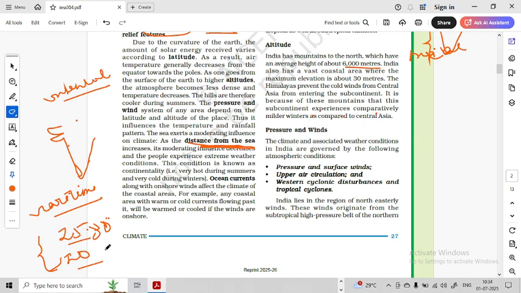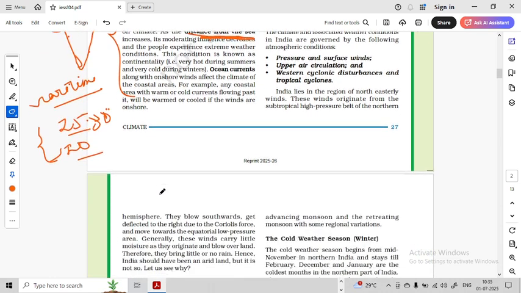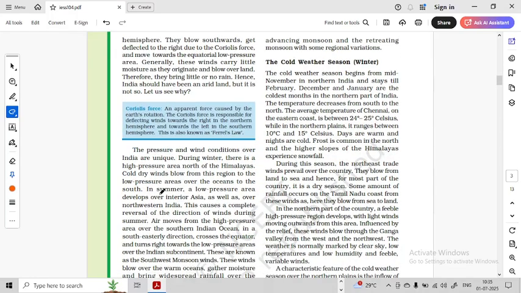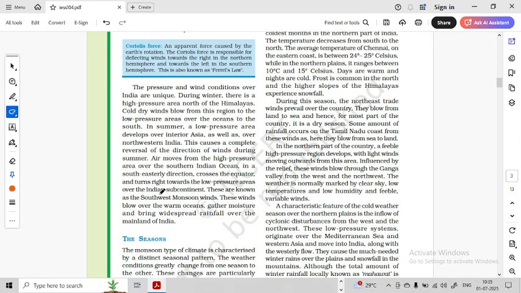But if we talk about Delhi, in Delhi we have temperatures of minus 2 to 3 degrees Celsius in winter as well, and in the summer season the temperature can go up to as high as 50 degrees Celsius, right? So this is called a continental type of climate. So distance from the sea affects the climatic variation of a particular place. So you read this portion, you will understand. Okay.